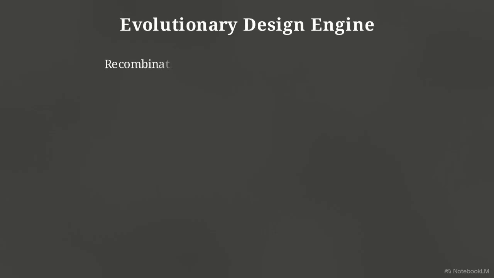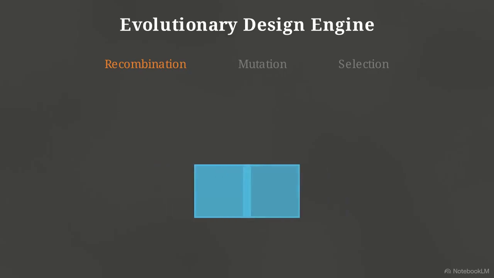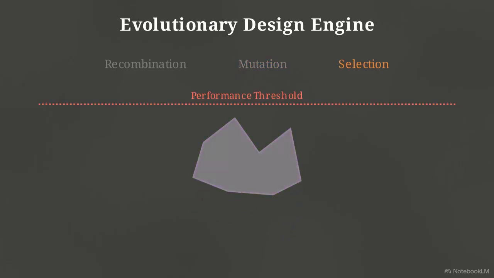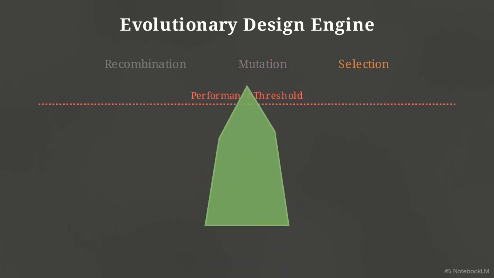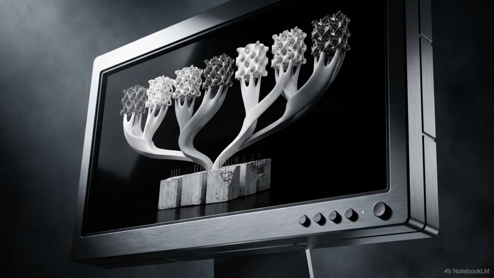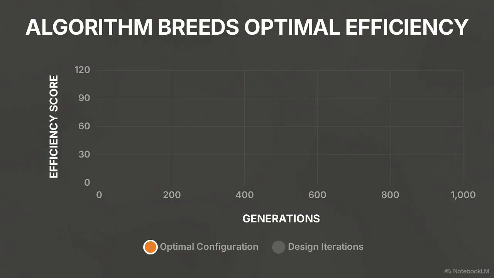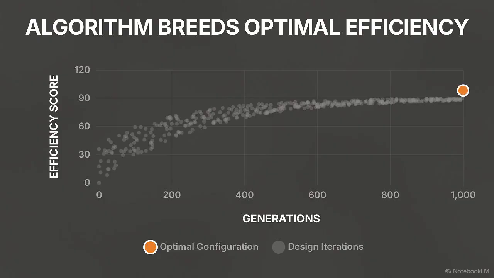The engine runs on a generate and test cycle using 3 core operators: recombination, mutation, and selection. The algorithm blends successful designs, introduces random variations, and discards any versions that fail to meet performance goals. This shifts the focus from drawing buildings to evolving them. We define the environmental constraints, and the algorithm breeds thousands of generations until it identifies the most efficient solution.